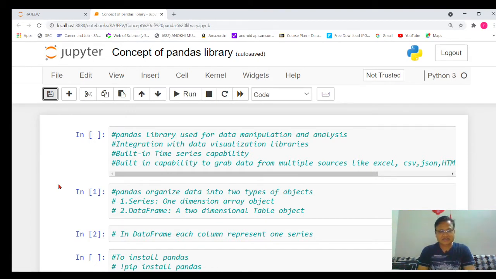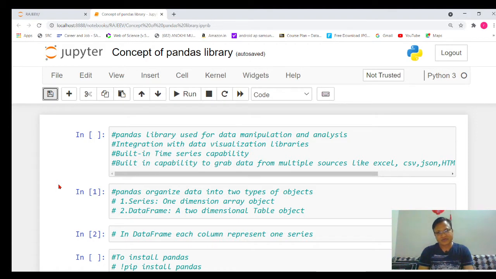In my previous lecture, I talked about the NumPy library, where we saw for what specific purpose we will use NumPy and what different types of operations we can perform. Now in this lecture, I am going to discuss one more very important library, known as the Pandas library.